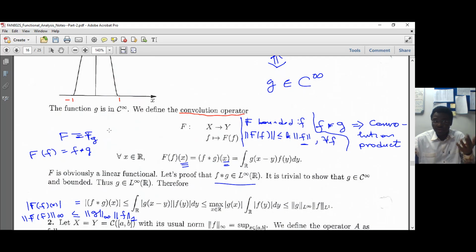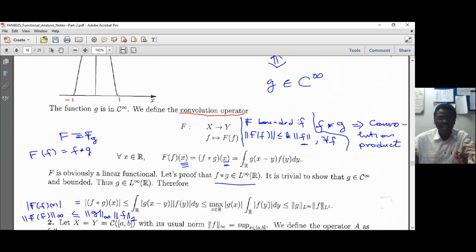And L1 functions are not necessarily continuous. They're just integrable, right? L1 means that it is integrable. A function can have a jump, but it's integrable. It might not be continuous, but still integrable. Now I take an L1 function which is just integrable, and I take the convolution with a function that is C infinity. Now the result is that the convolution of f and g gives us L infinity.